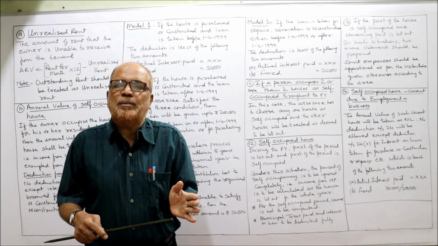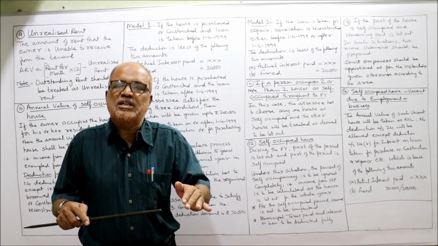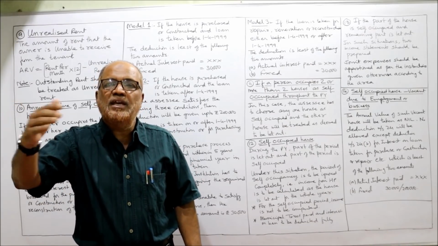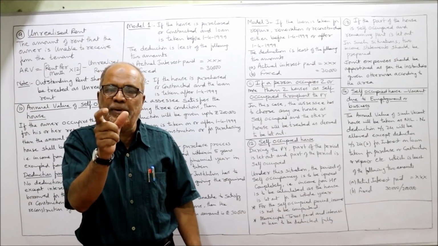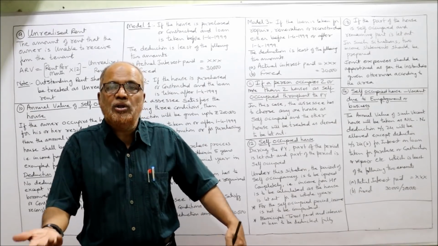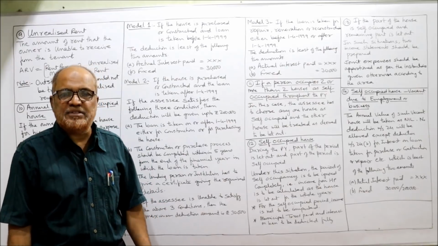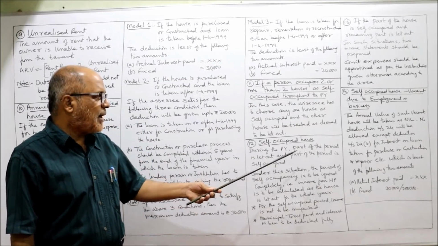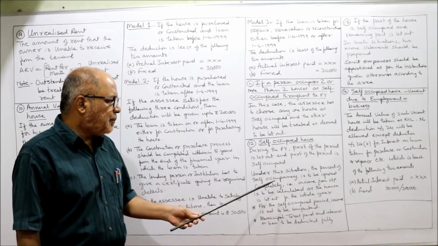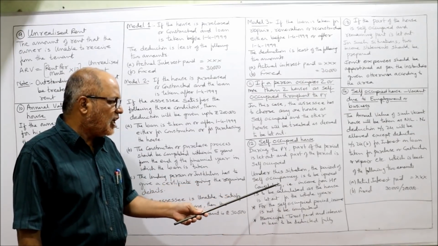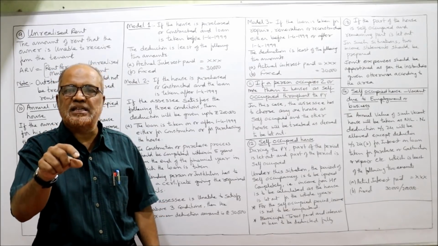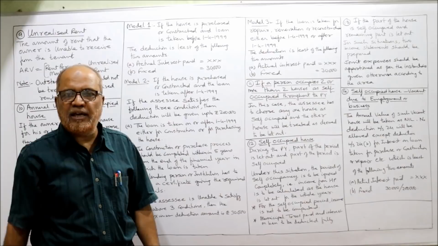In the first 4 months of the previous year, he has treated the house as self-occupied, and the remaining 8 months he has let out. So in the previous year of 12 months, 4 months self-occupied, 8 months let out. So how to compute the income from that house? During the previous year, part of the period is let out and part of the period is self-occupied. Under this situation, the period of self-occupancy is to be ignored completely. The period of self-occupancy of 4 months should be completely ignored.